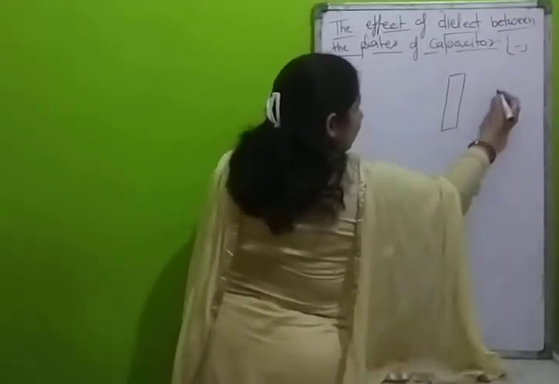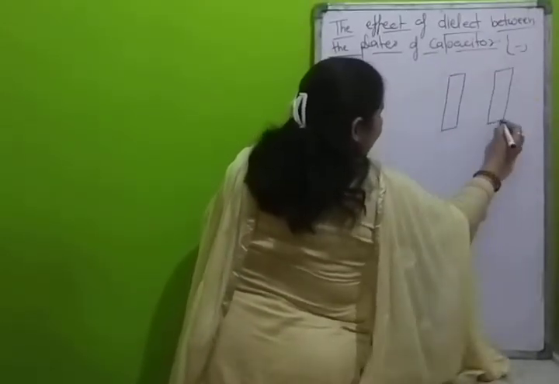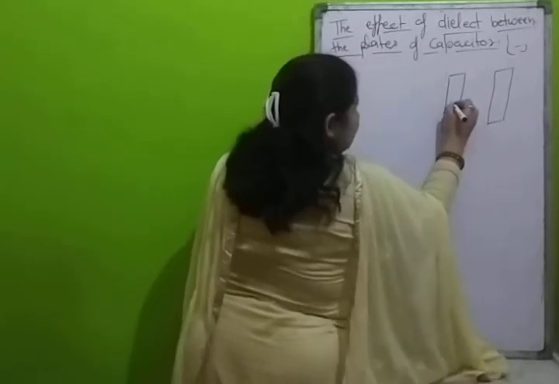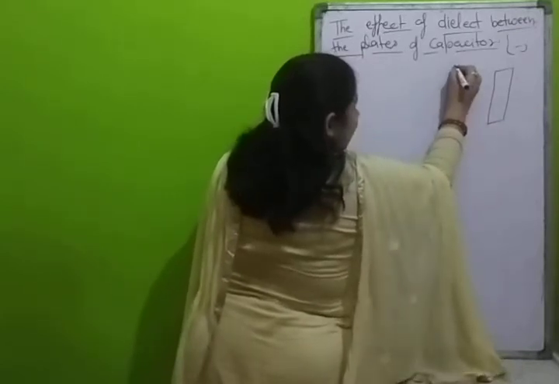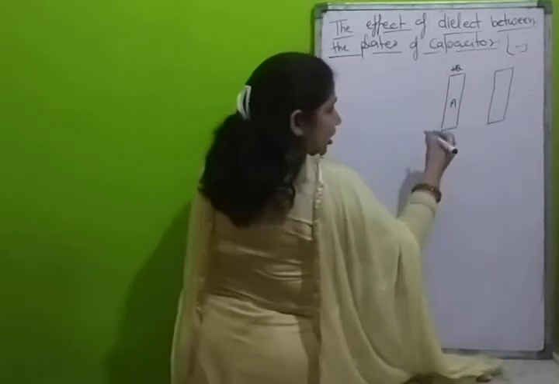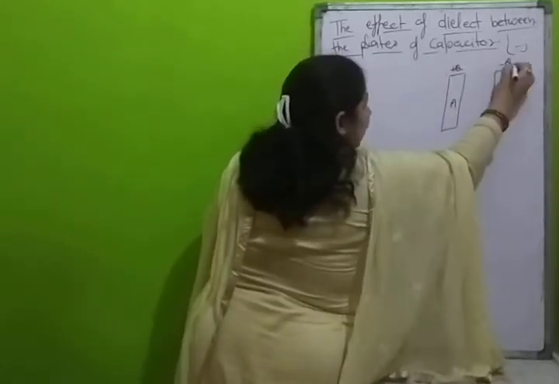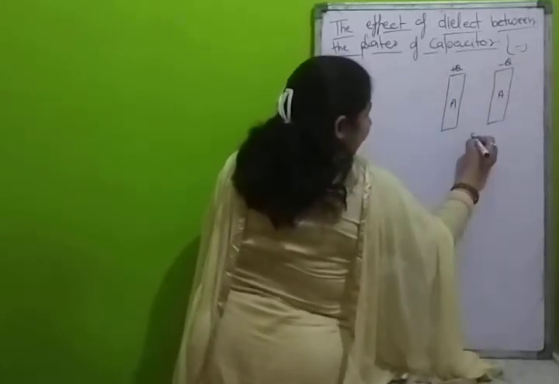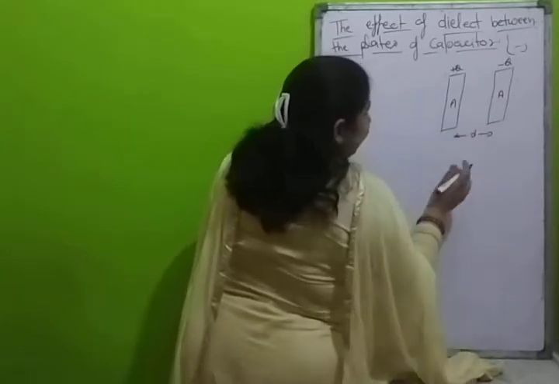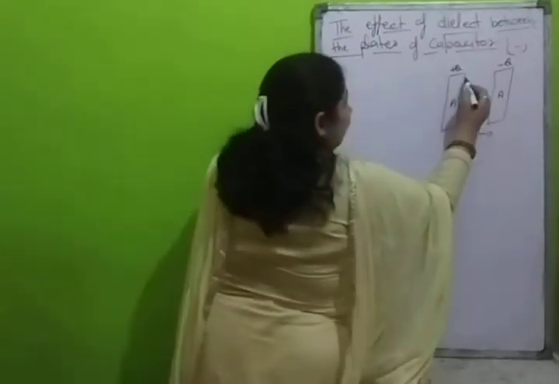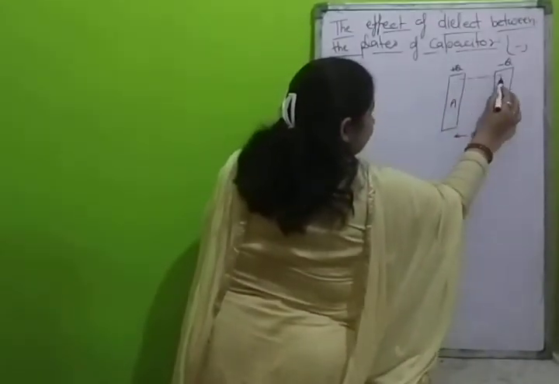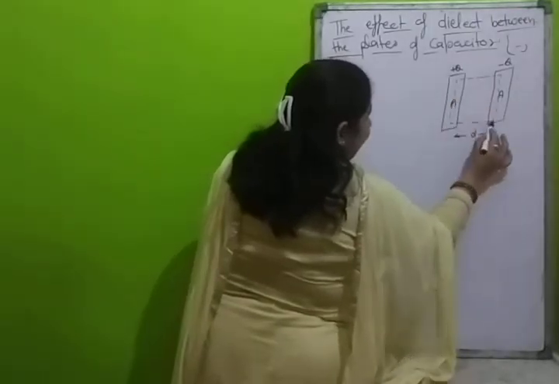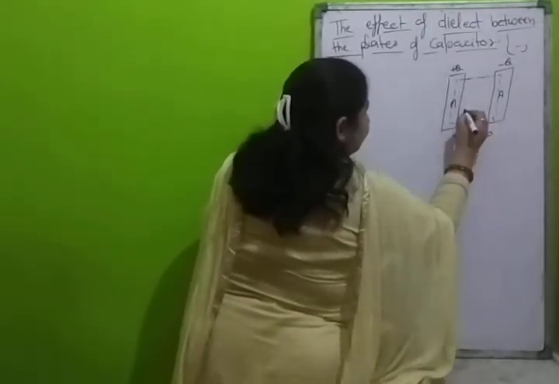We have a capacitor having charge plus Q and minus Q, surface area A, distance between the plates D, and here we will put a dielectric medium between the plates.